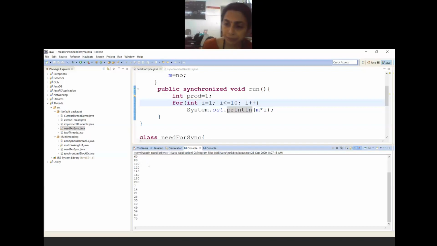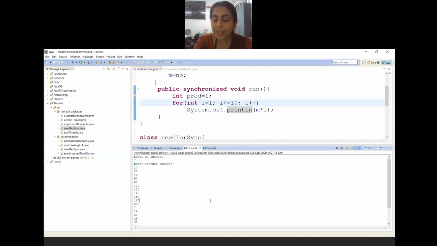Just have a look at it. Is there any mix and match, any mixing up of the things? There is a question by Amrut. I will answer that afterwards. Let me complete this. Don't worry about the order in which it is printed. First it has taken 20, then it has taken 7.